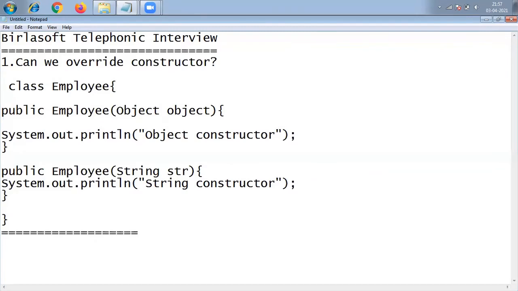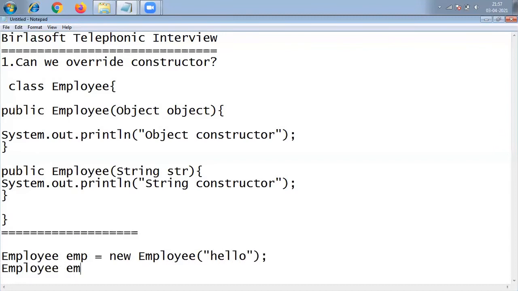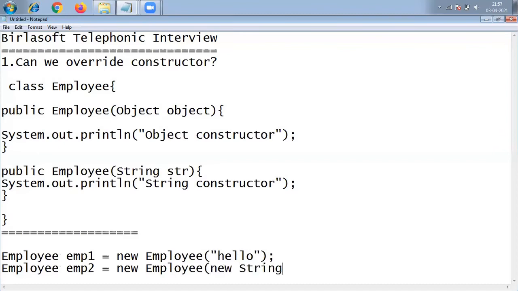He asked like this: Employee emp1 equal to new Employee of hello, and Employee emp2 equal to new Employee of string hello.